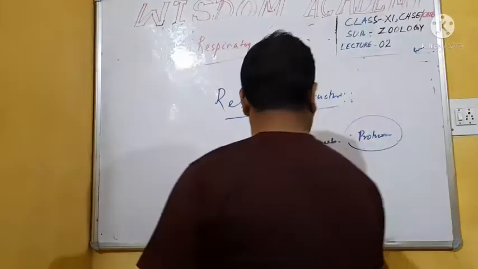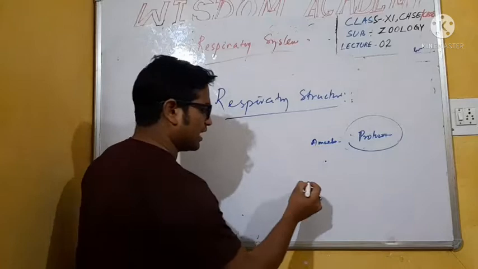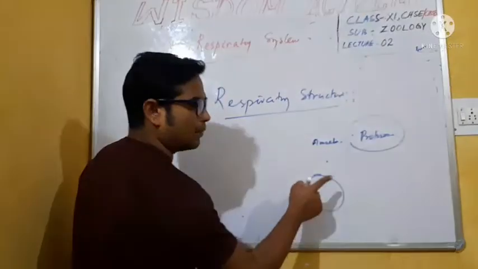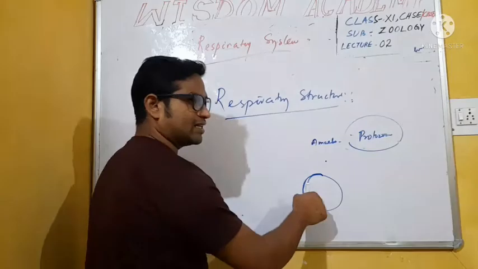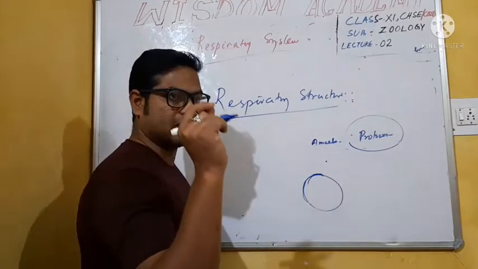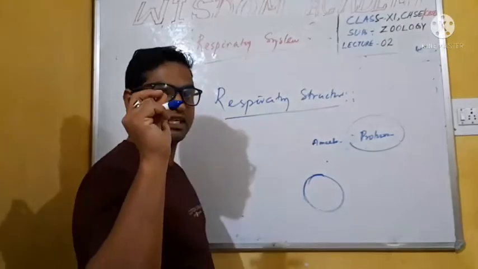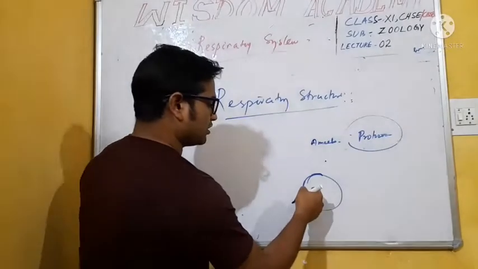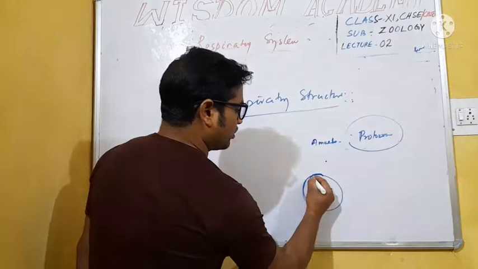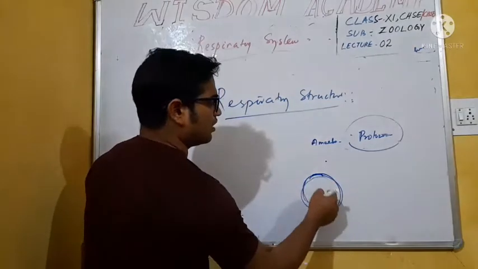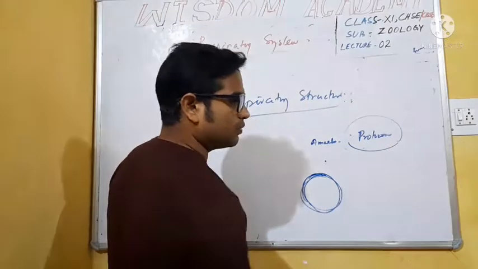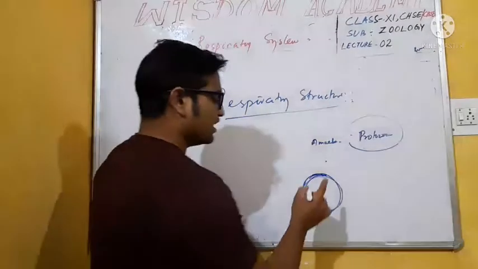I would like to draw a magnified figure of a unicellular amoeba. It is not exact, since a cell is too small to see with the naked eye, but you have to understand it. So it is the unicellular structure of an amoeba.